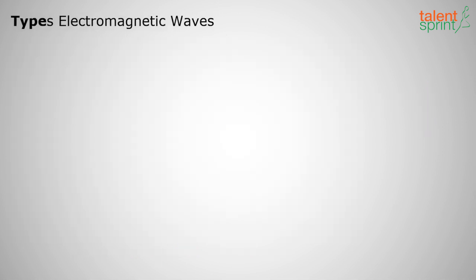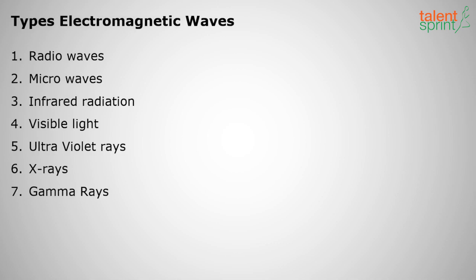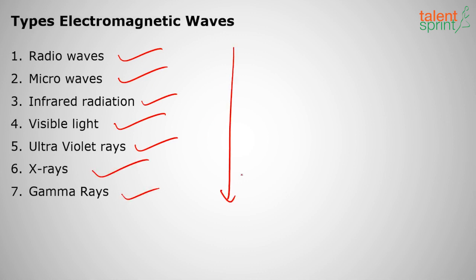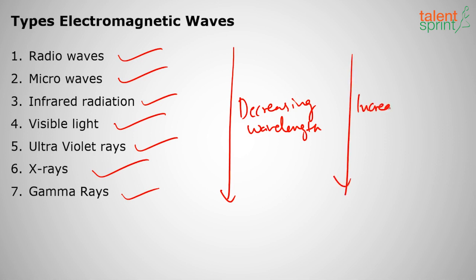Okay, so types of electromagnetic waves. The first is radio waves, microwaves, infrared radiation, visible light, ultraviolet rays, X-rays and gamma rays. This is decreasing wavelength, we already discussed, and increasing frequency. Remember this, decreasing wavelength and increasing frequency. So these are the 7 electromagnetic wave types. Okay, the first is radio waves.